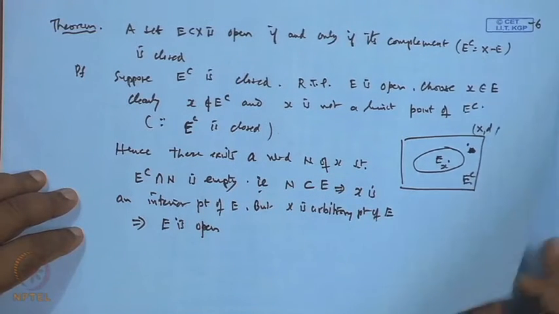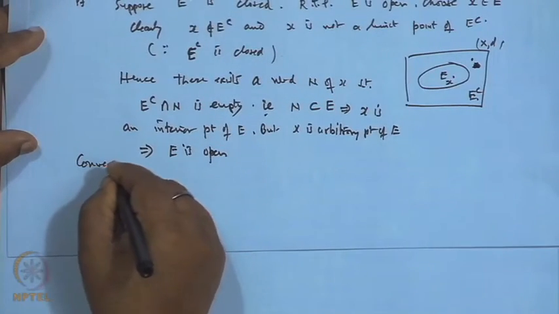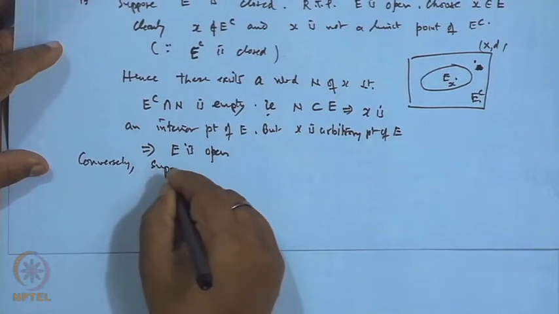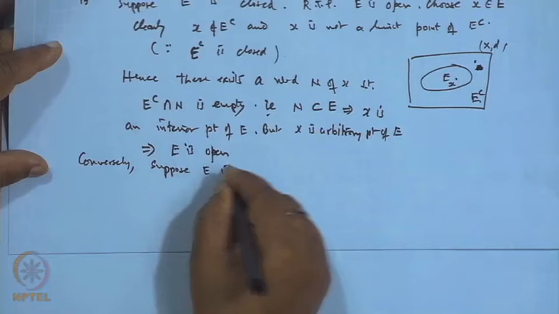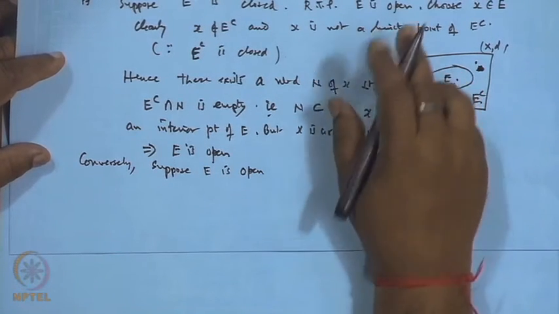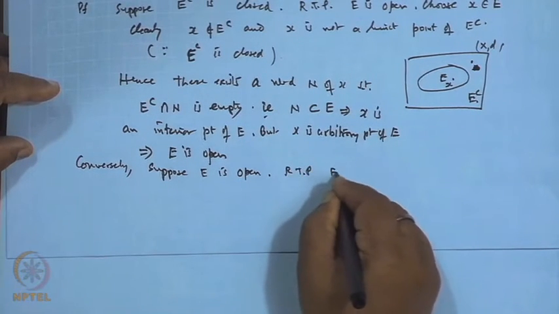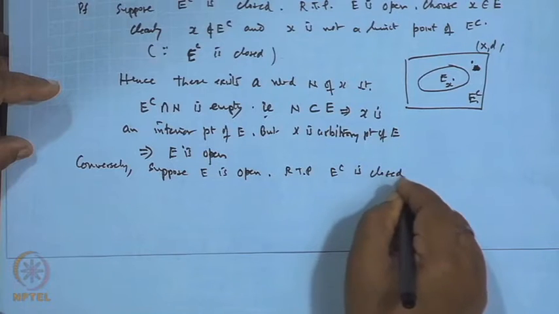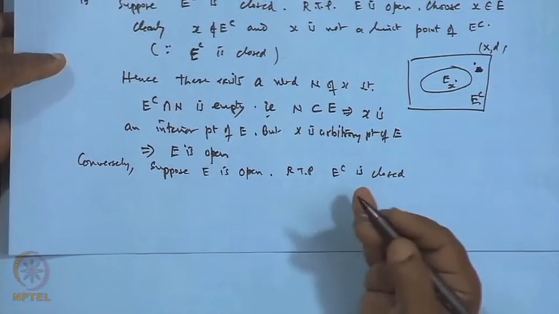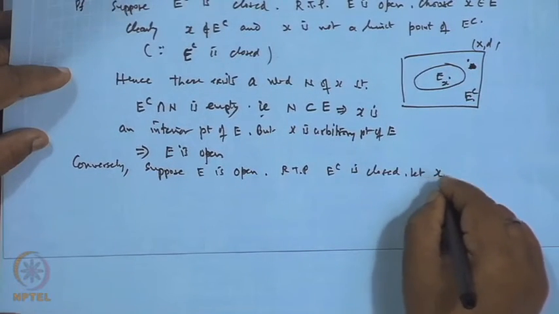Conversely, let us assume E is open. We want to show that E complement is closed. So we want to prove that all the limit points of E complement are points in E complement. So let x be a limit point of E complement.